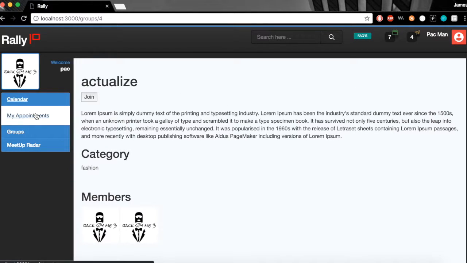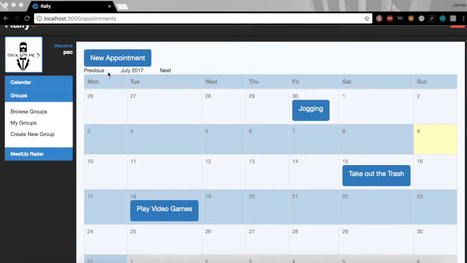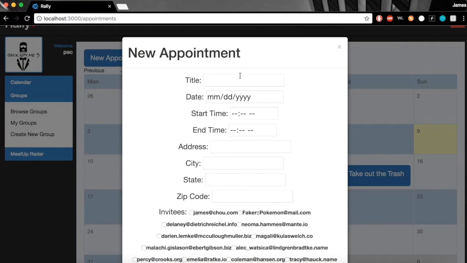Another feature that we have is the calendar. So on the calendar, let's make an appointment. Let's just dance, and we'll make that for March 2017, and we'll have it at 3. Yeah, just right after lunch. So let's make that, and we'll make that at 130 Wall Street.